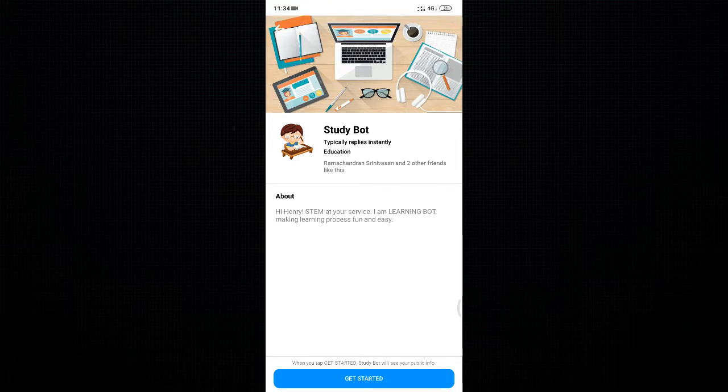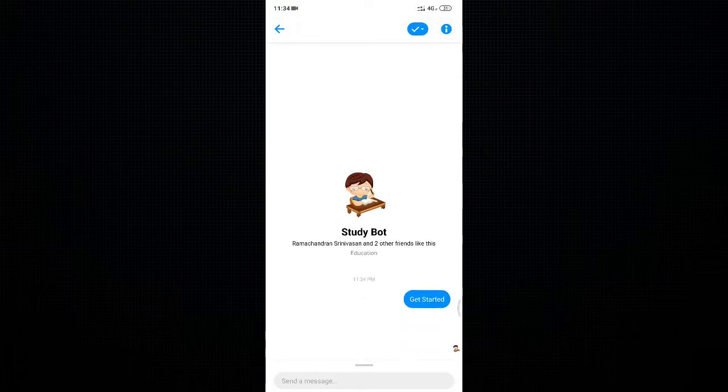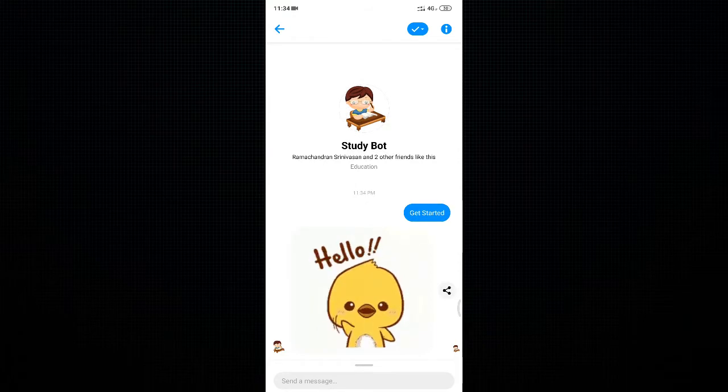When you look at the screen, you will find a profile picture, a cover photo, and along with the about message you can print whatever you want over here. So this is the message. When you click on the get started button, a welcome message will be shown from the bot.